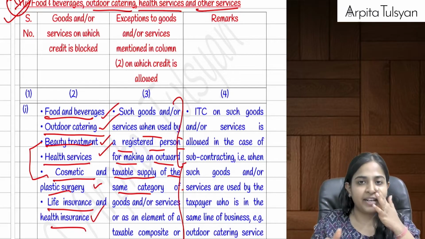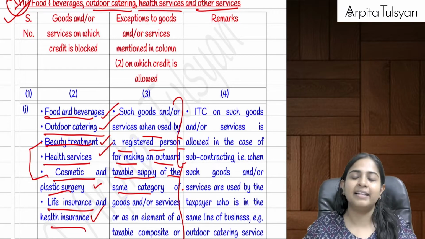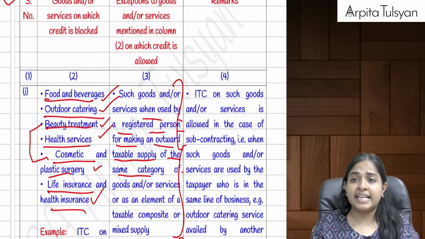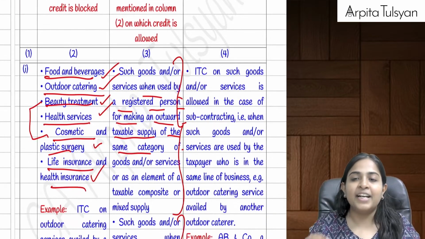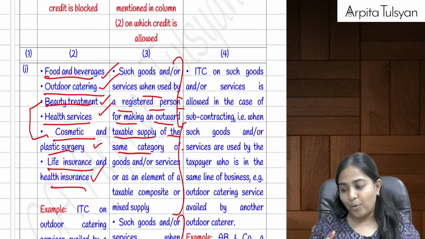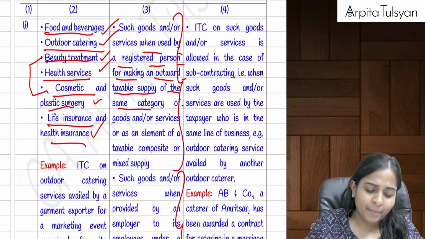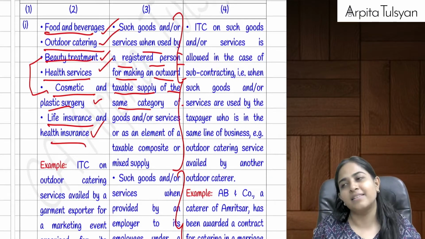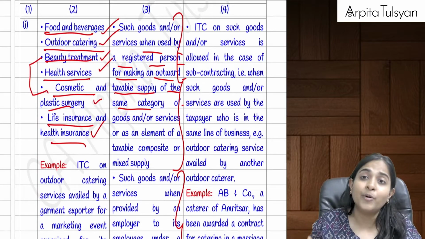If we have availed these particular services, even though they say that it is in the course of business, then the credit on this is totally blocked, because the law by default deems that this is a personal expenditure, even though it is done for business.